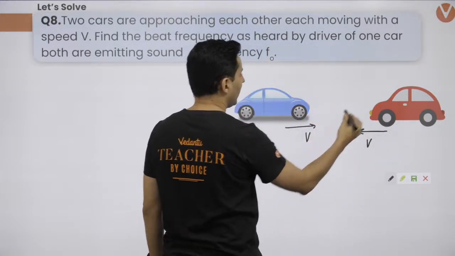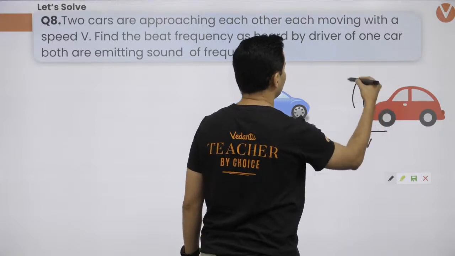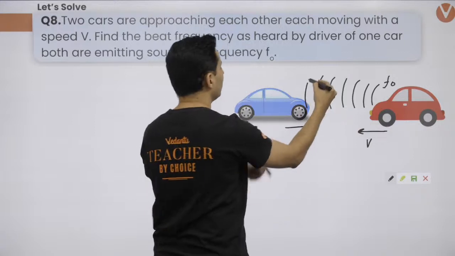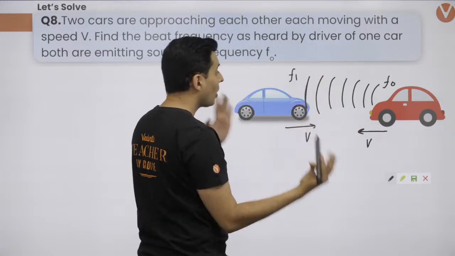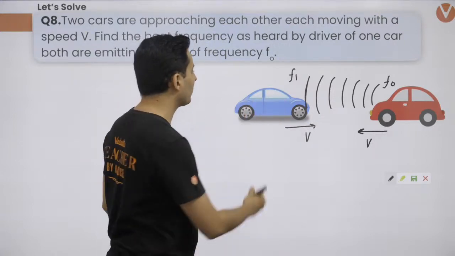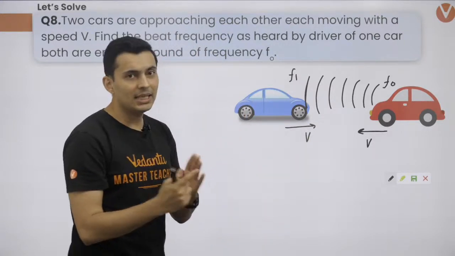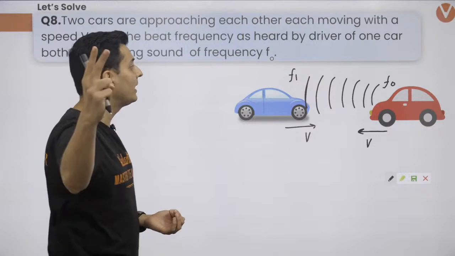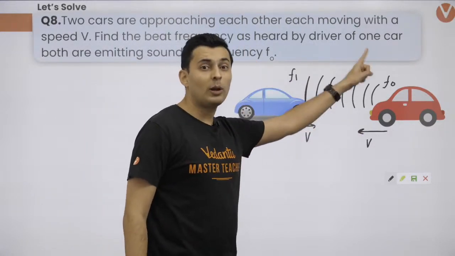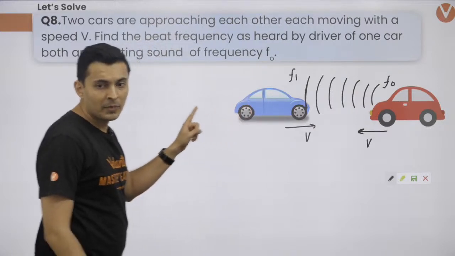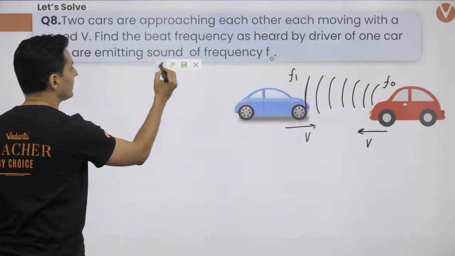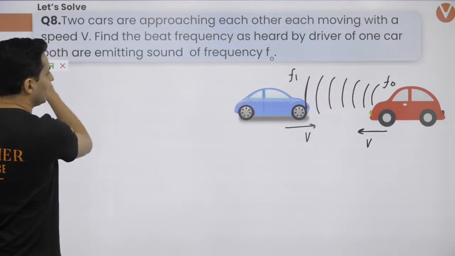Let's say this car is emitting some frequency f0. By the time he hears that frequency, it will be f1. Also, this driver will also be emitting sound of frequency f0. So now you can see he's encountering two kinds of sound. One sound from his car and the other sound from the other car. Is that clear? So all you need to do is find the beat frequency by subtracting the values.